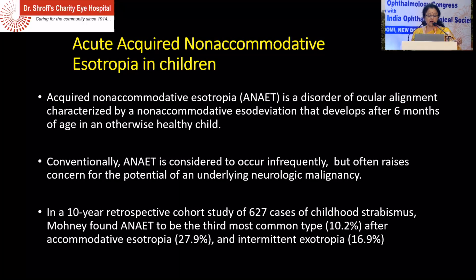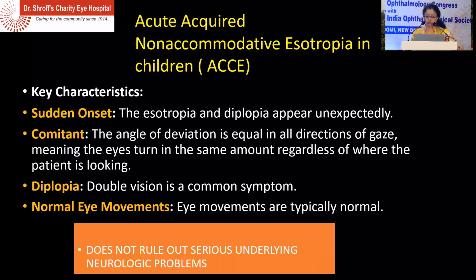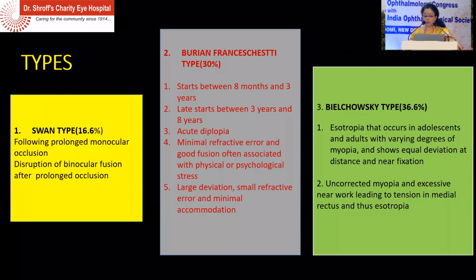In a 10-year cohort study done by Mohney, ANET was found to be the third most common after accommodative esotropia and intermittent exotropia. So we have children with sudden onset esotropia and diplopia. Comitant, the angle of deviation is equal in all directions of gaze, and diplopia is a common finding with normal ocular movements. But remember, this does not rule out serious underlying neurological problems.